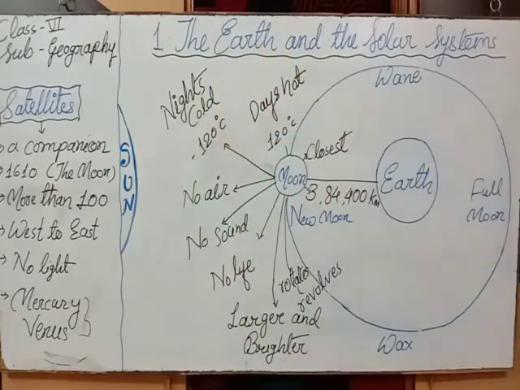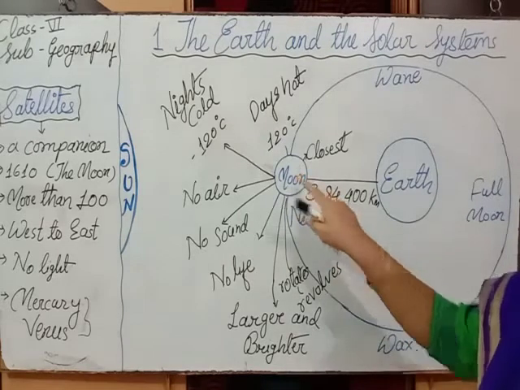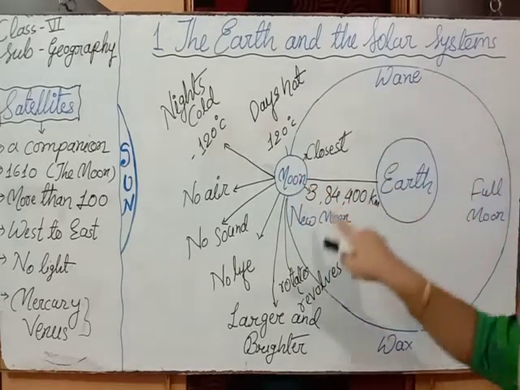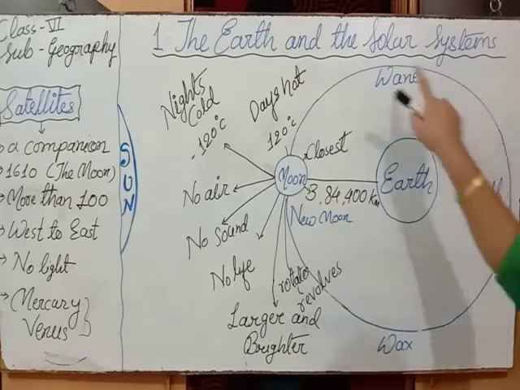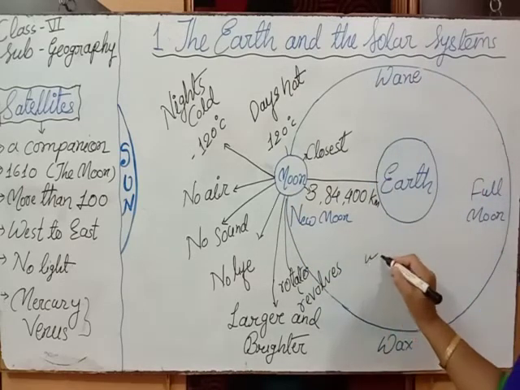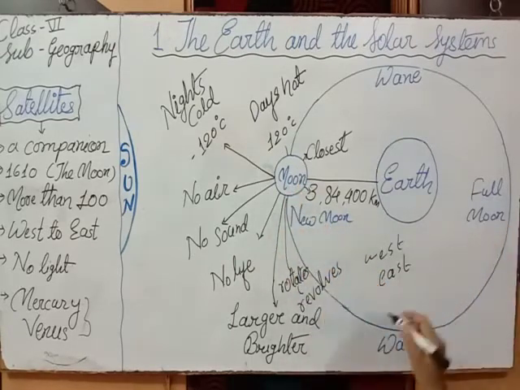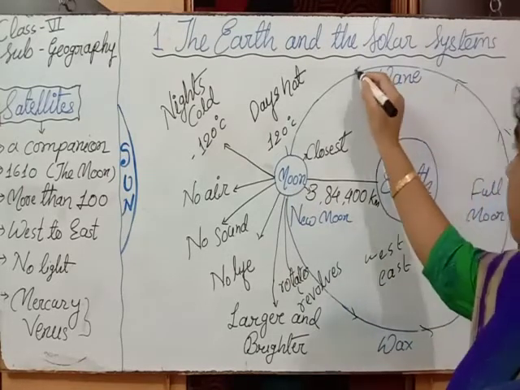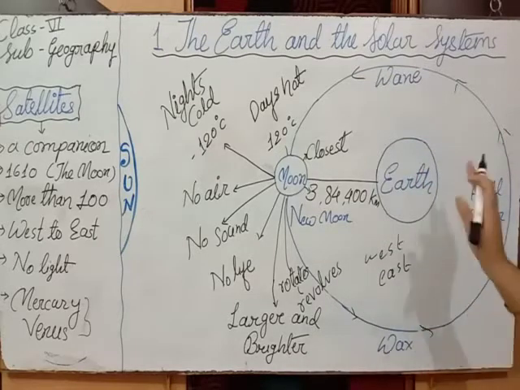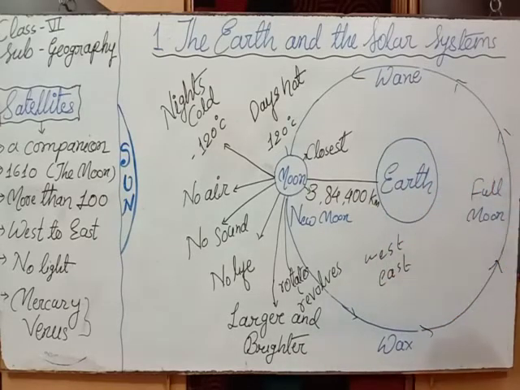Also, the moon revolves around the earth. From which direction? From west to east. The moon revolves around the earth from west to east direction, and because it revolves around the earth, the moon has different phases.